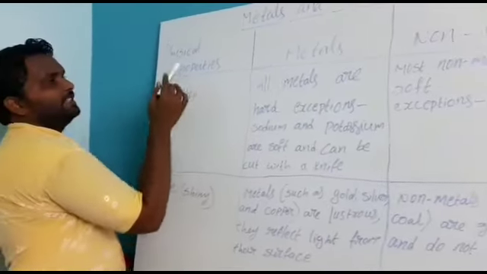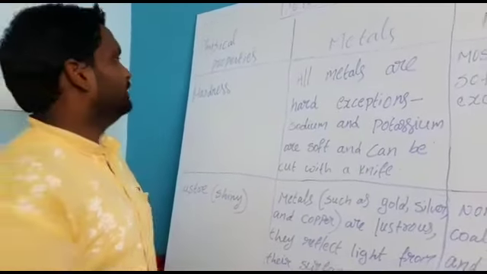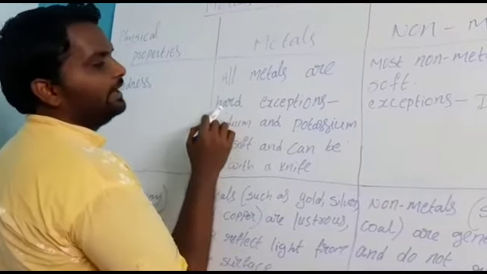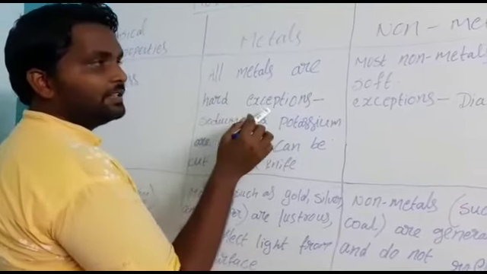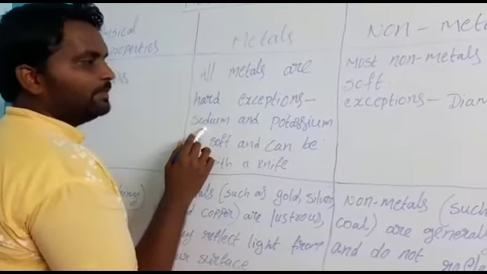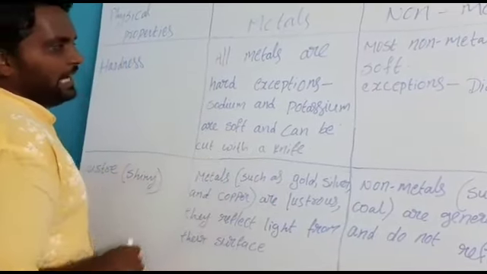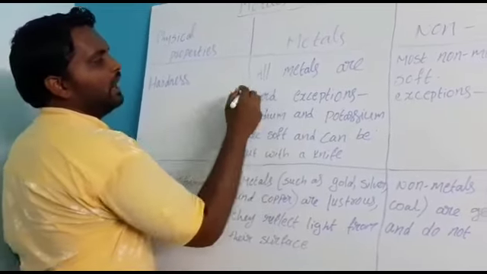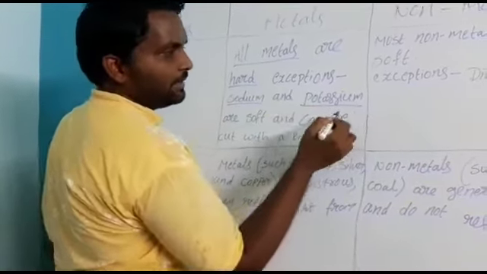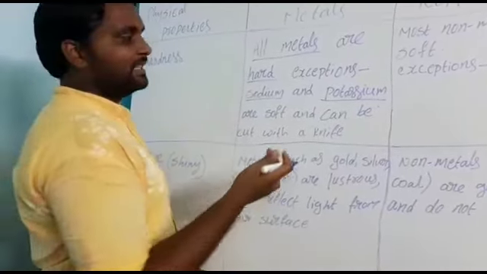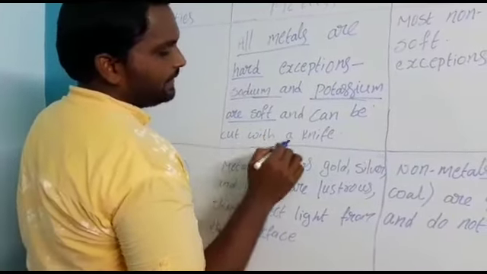Now another physical property, that is hardness. Everyone knows the meaning of hardness, means very strong. All metals are very hard, but here also some exceptions are there. Sodium and potassium are soft and can be cut with a knife. Actually all metals are hard, but sodium and potassium are metals with a soft nature, and we can cut them with a knife easily.